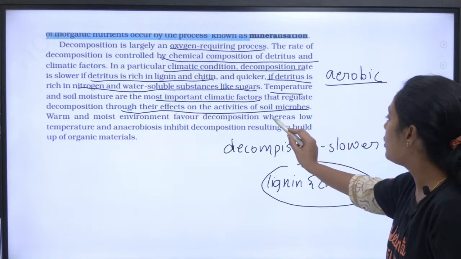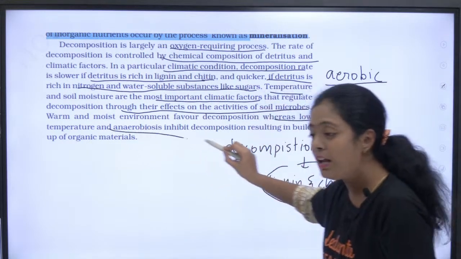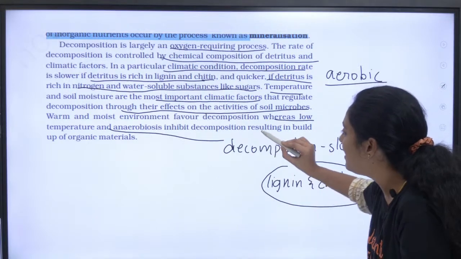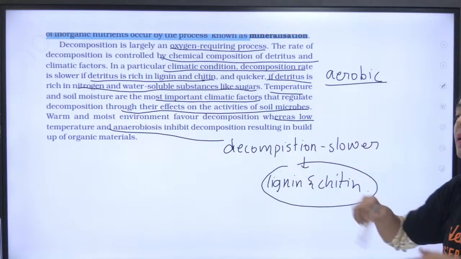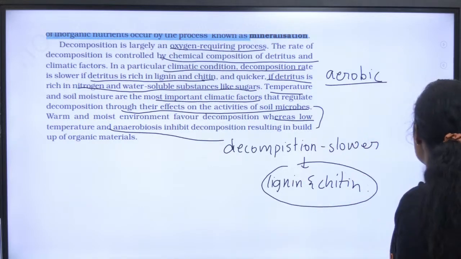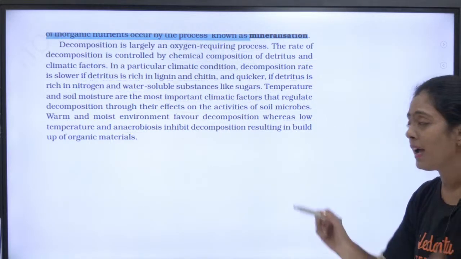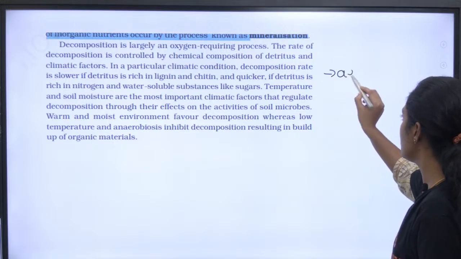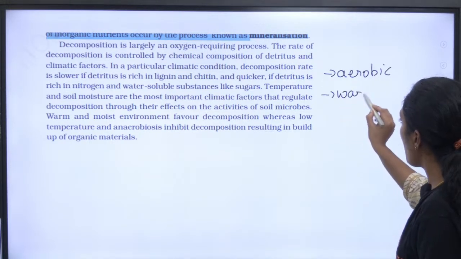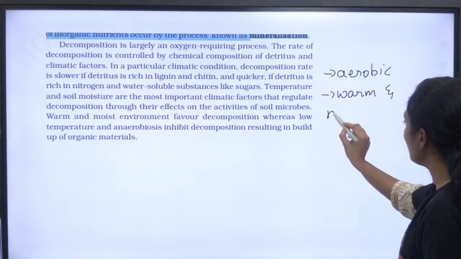Whereas low temperature and anaerobiosis, what is anaerobiosis? No oxygen. They inhibit the decomposition, resulting in buildup of organic material. This line is very, very important. So what should you understand overall? Decomposition is aerobic. It requires a warm and moist environment.